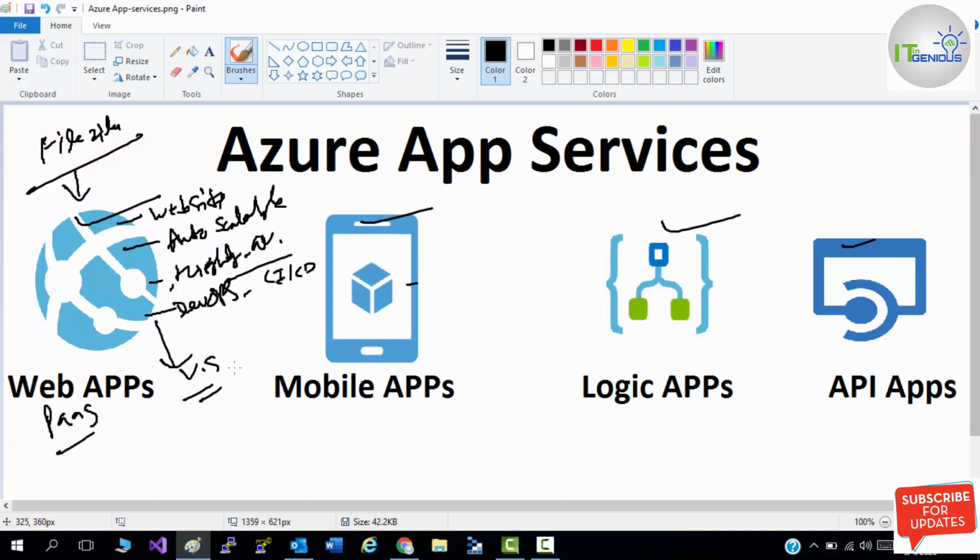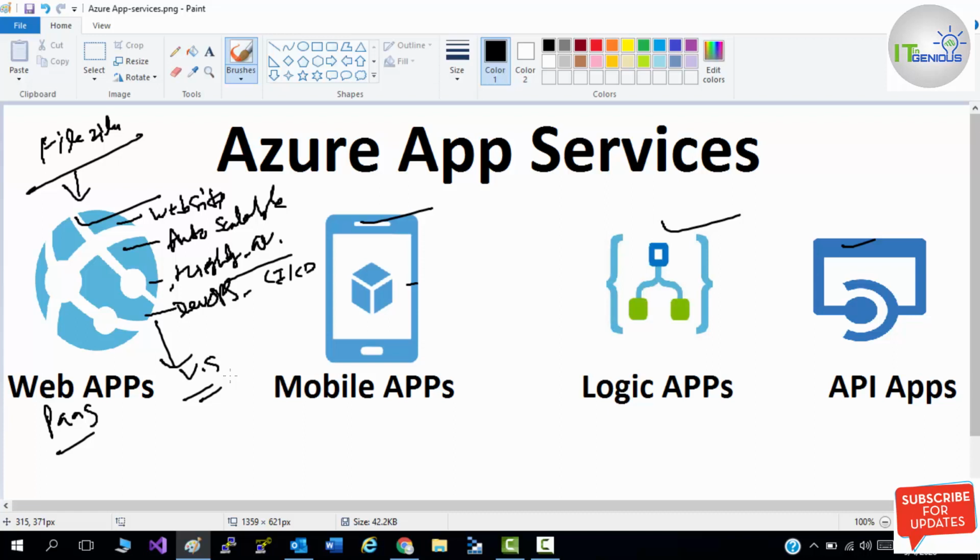It comes under platform as a service, where you will not focus on your hardware. Whatever hardware will be given to you, and you will choose your platform like Windows, Linux, Docker, and container. Whatever platform you choose, you will get a pre-configured platform. So no need to worry about the underlying hardware. You need to only focus on your business, that means on your code. So run your code.